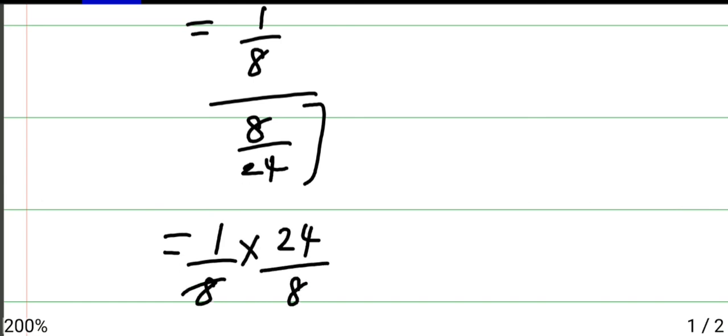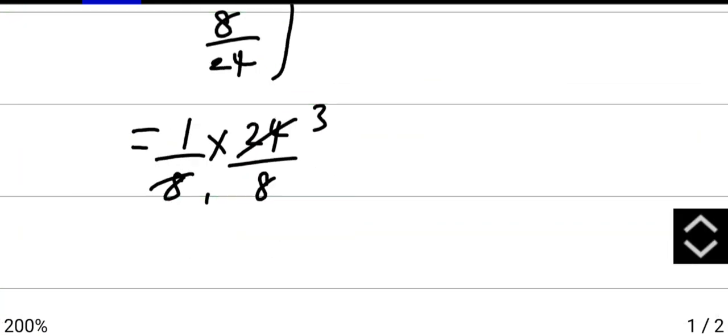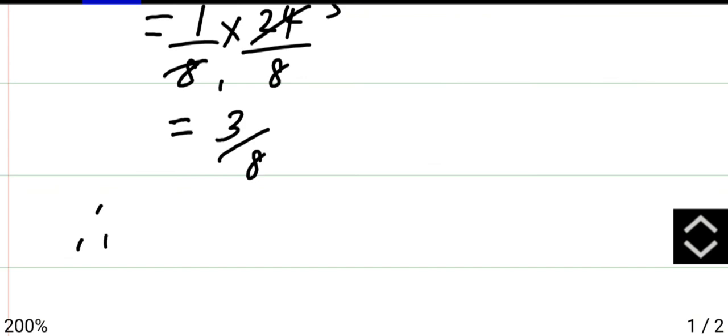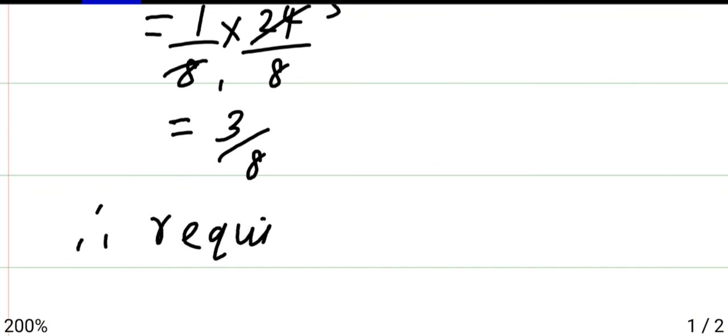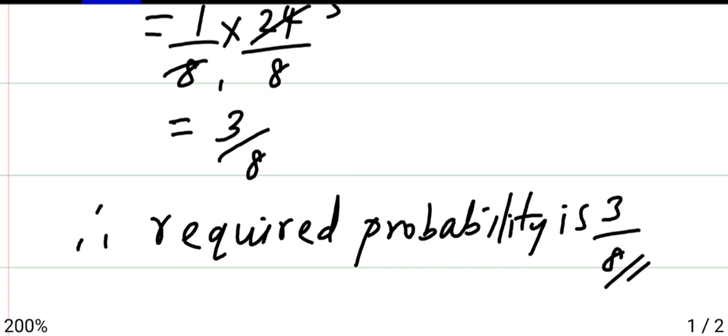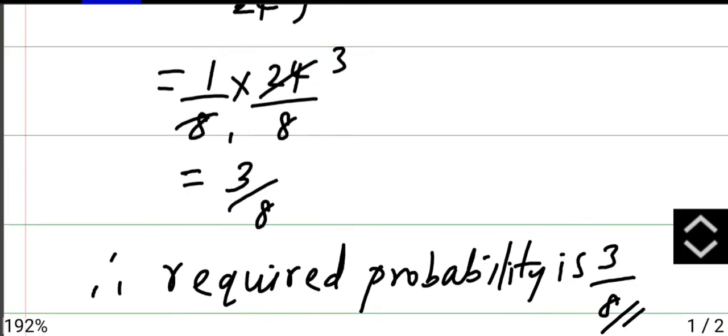So here 8 ones are 8, 8 threes are 24. So it will be 3 by 8. Therefore required probability is 3 by 8. And that's your final answer.